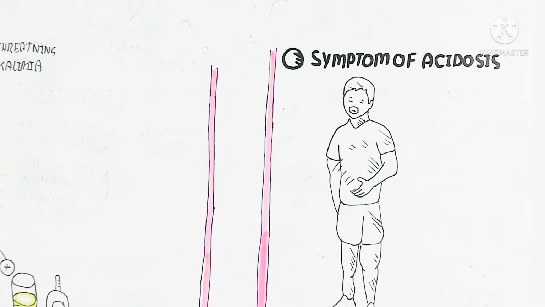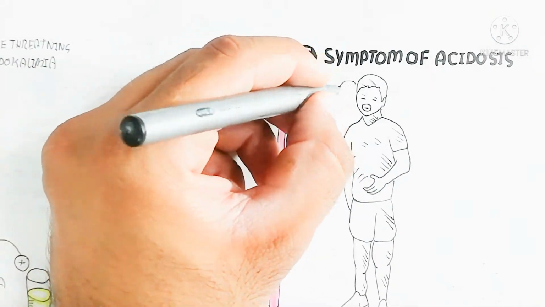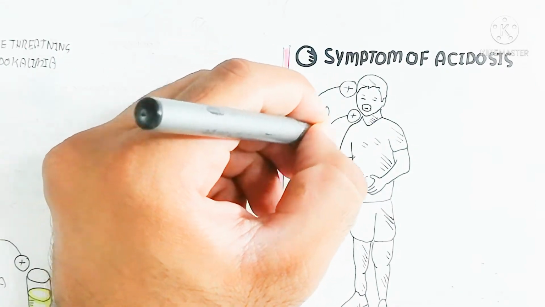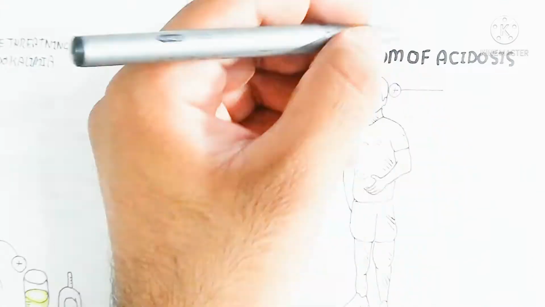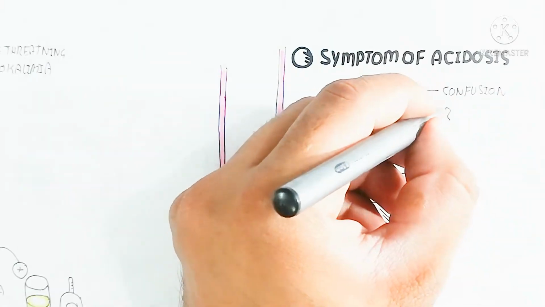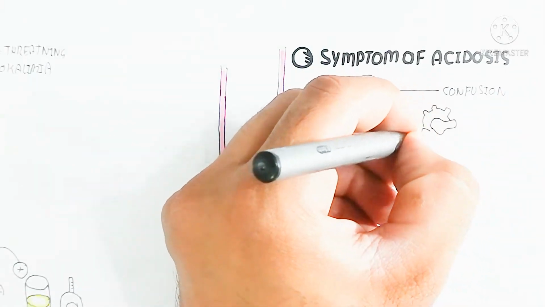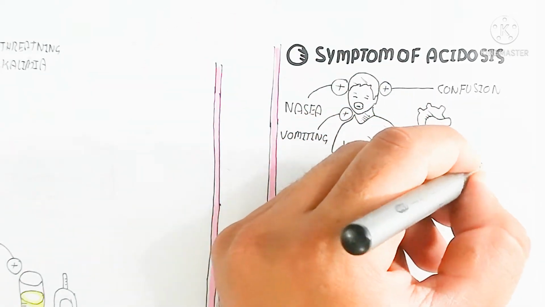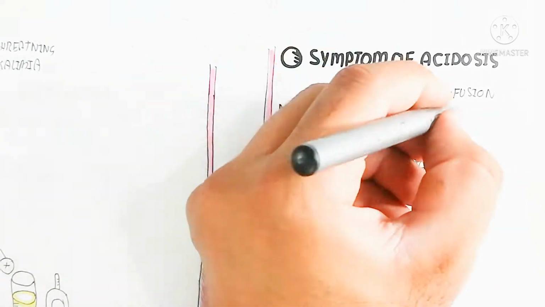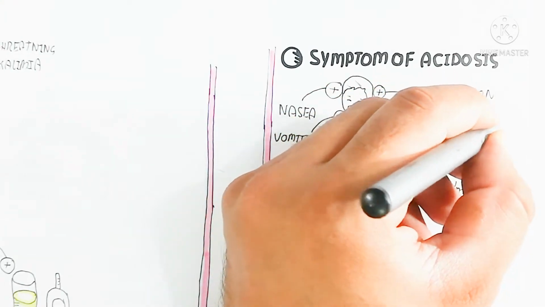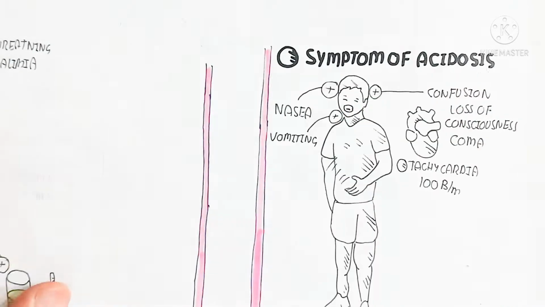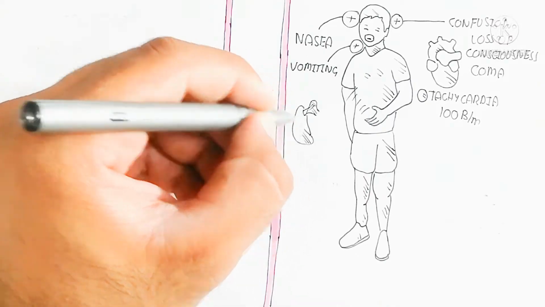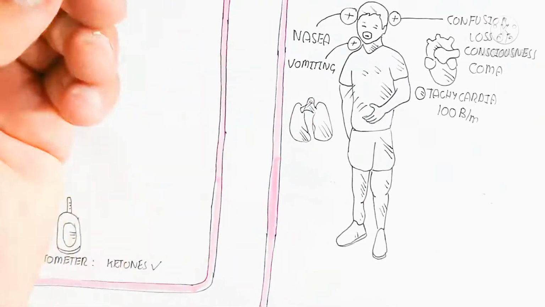Because an excessive amount of ketones will decrease the appetite, and in this way the glucose will not work, and that is why vomiting will occur, because of sympathetic nervous system activation. Also nausea, confusion, loss of consciousness and coma, and tachycardia, 100 beats per minute, can be possible.